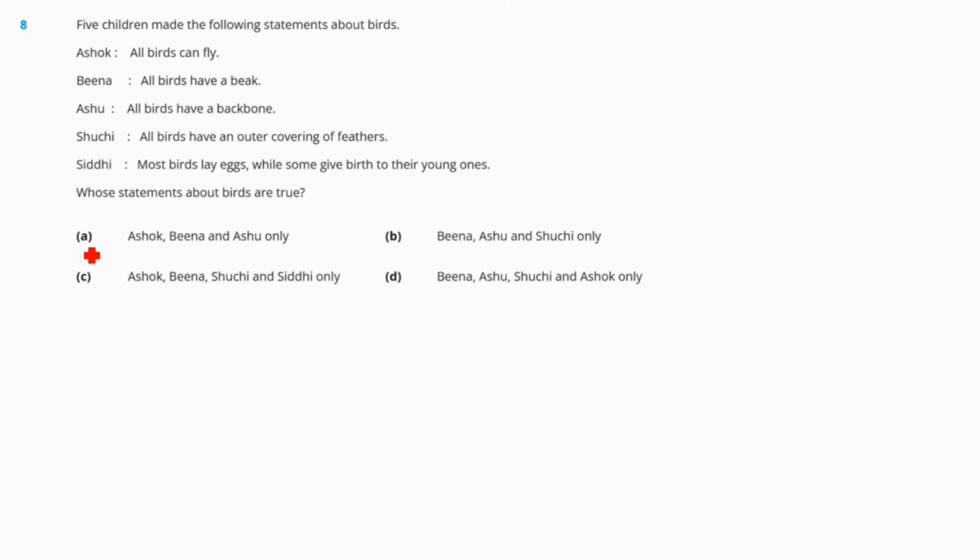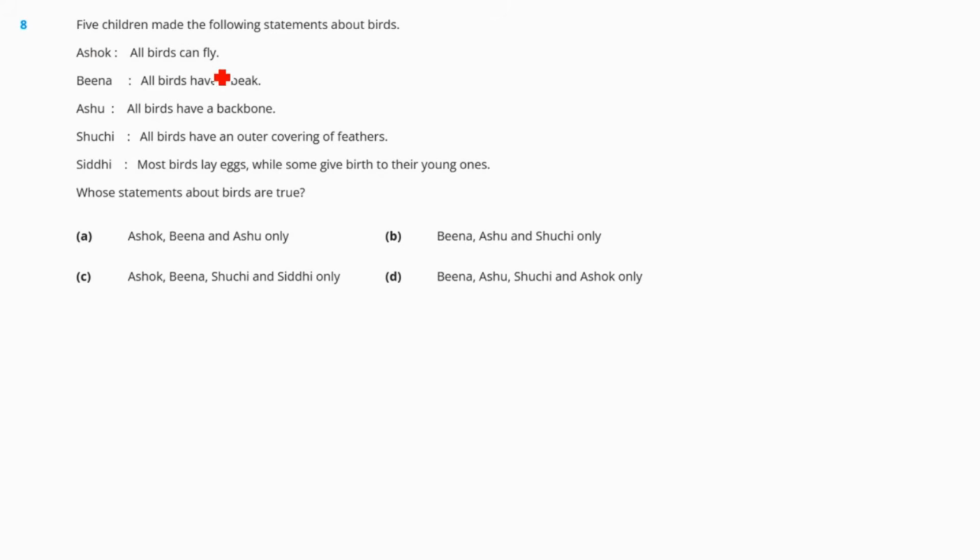Question number 8. 5 children made the following statements about birds. Ashok said all birds can fly. Meena said all birds have a beak. Ashu said all birds have a backbone. Shuchi said all birds have an outer covering of feathers. And Siddhi said most birds lay eggs while some give birth to their young ones. Whose statement about birds is true?